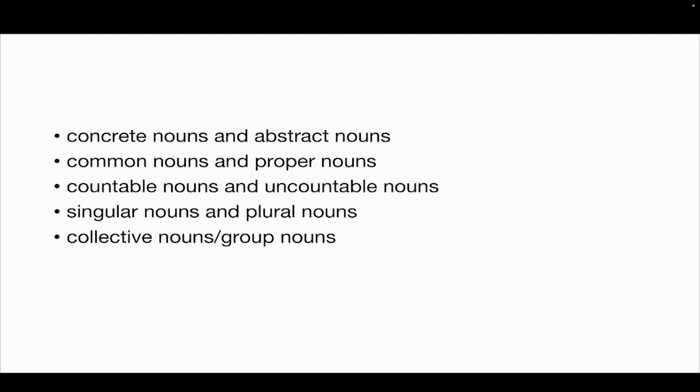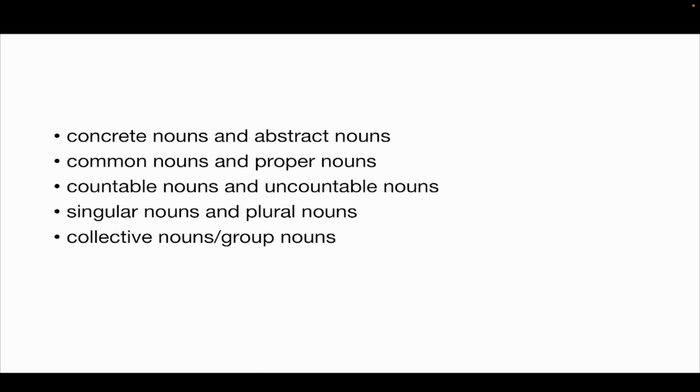Whereas abstract nouns don't have a physical form. These are derived from other verbs, adjectives and even other nouns as well. So that's the reason they are called abstract, drawn from other nouns. Common nouns and proper nouns. Common nouns represent the entire class, whereas proper nouns refer to that particular thing. For example, girl is a common noun, Emily is a proper noun. You will learn with more examples very soon.